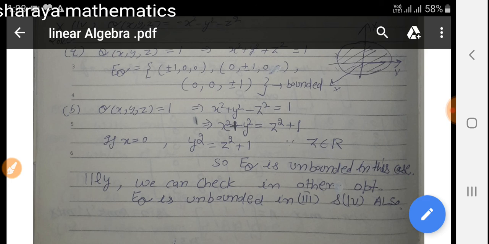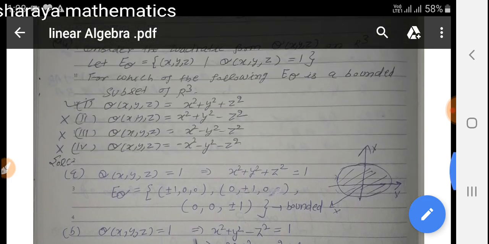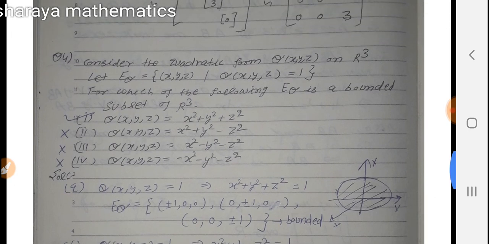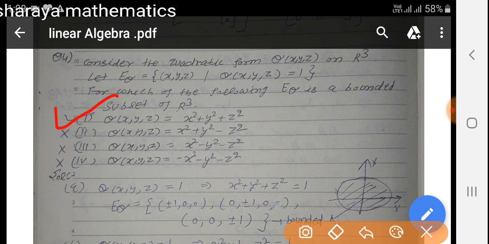Similarly, we can check in options 3 and 4, this set E_Q is an unbounded set. Okay, here option 1 is correct. For this Q(x, y, z) we have E_Q a bounded set. Okay,